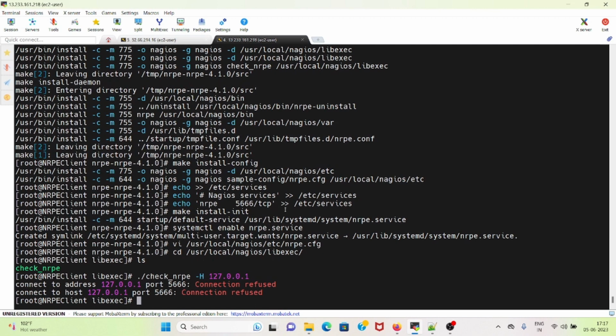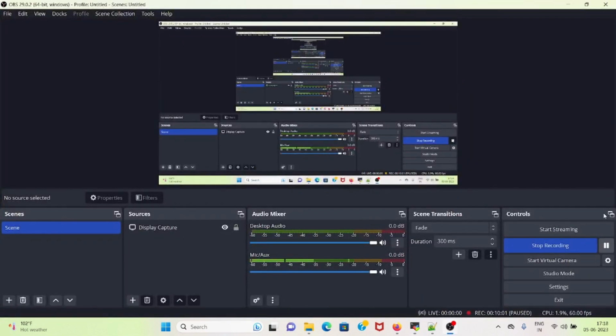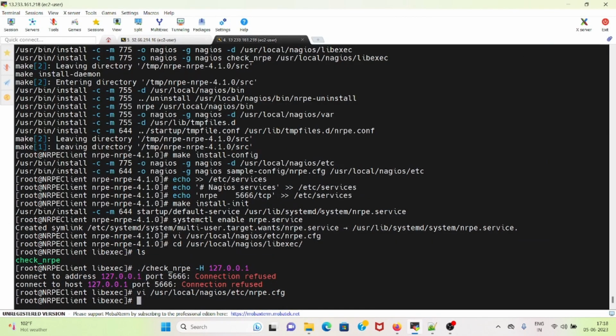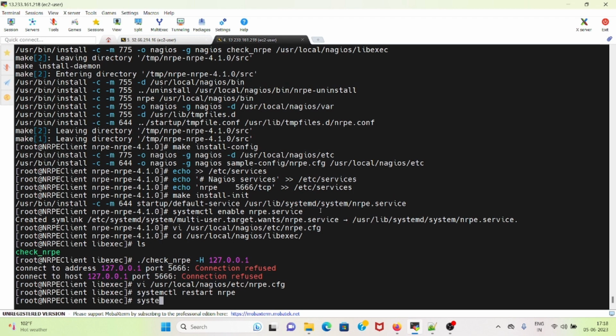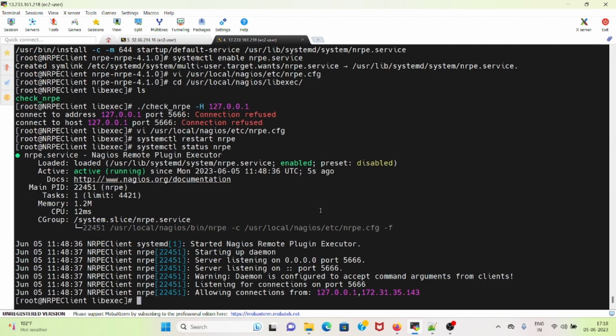So we will now check why the connection was refused here. Next, I will try to restart the NRPE service. Restart NRPE. Let me check the status for the NRPE service. So it's running. Let me try again to run the check_nrpe.